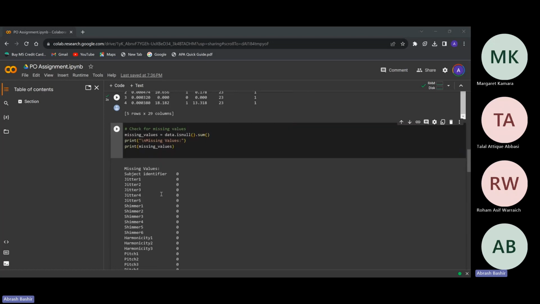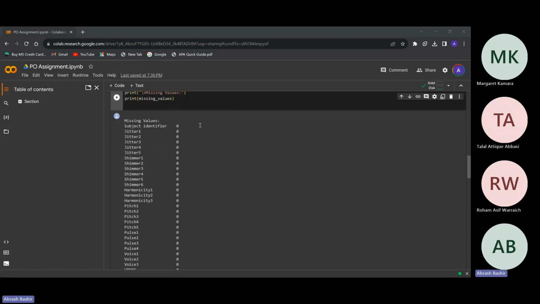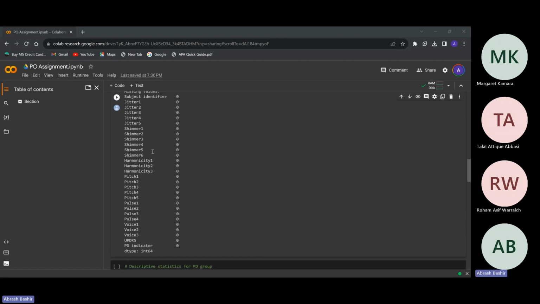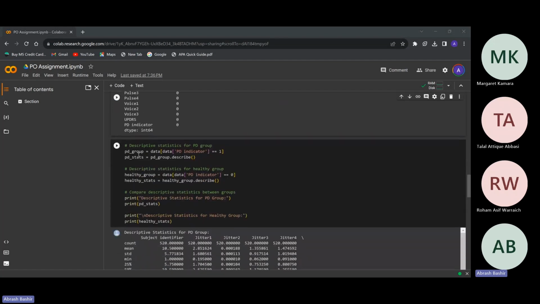After that, we didn't know if any of the data was null or not. To check, we used data.isnull().sum, and as the output came through, we learned that there were no null values. And after that, we described the data.